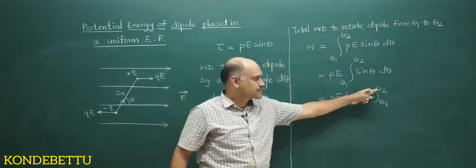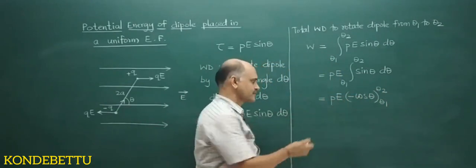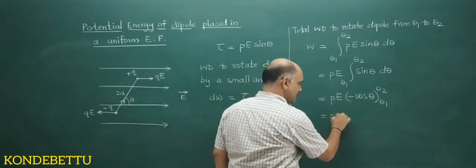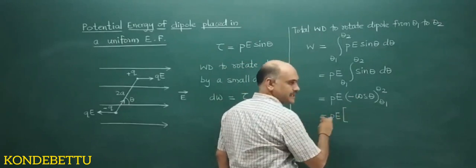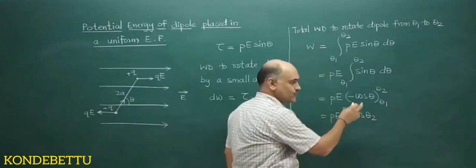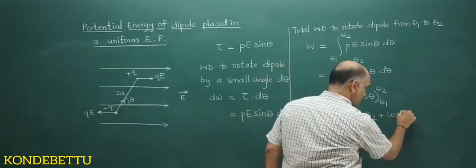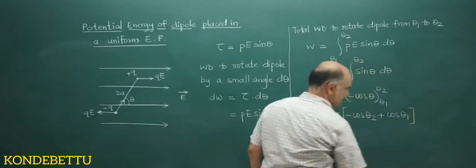First substitute the upper limit minus the lower limit: PE into minus cos theta 2, minus the lower limit, as it is minus it will become plus cos theta 1.